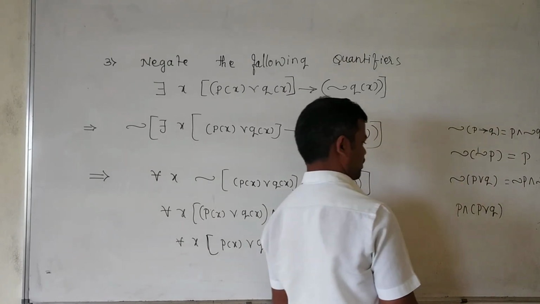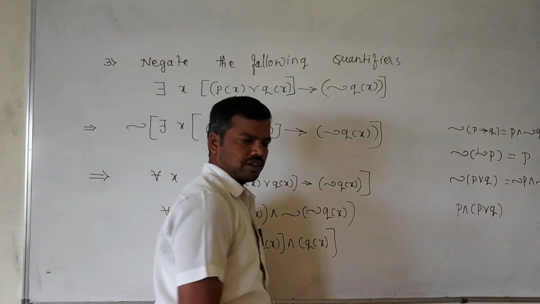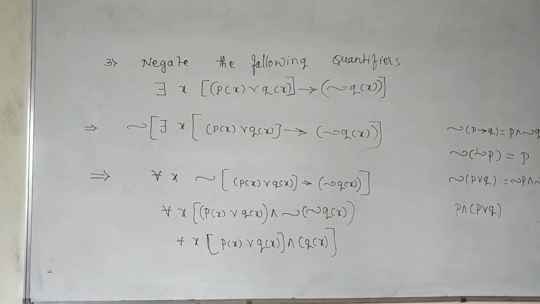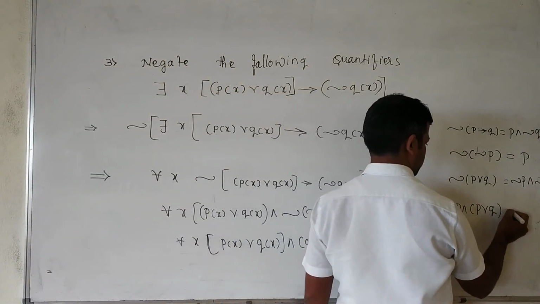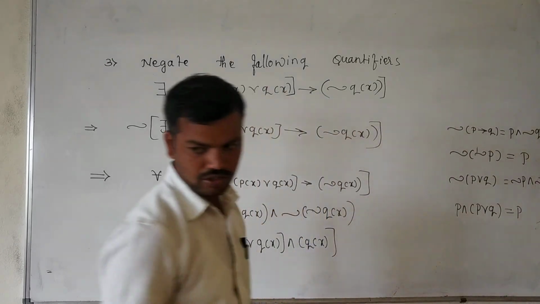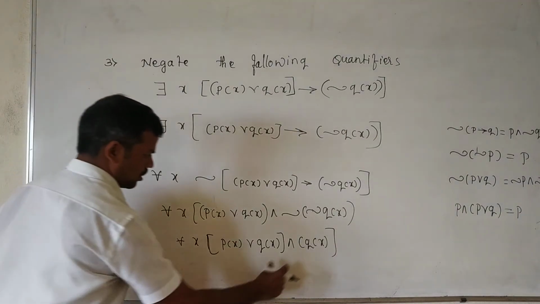P and p or q becomes p only. P and p or q is p itself. Which we call the laws of logic. So here what we have is p